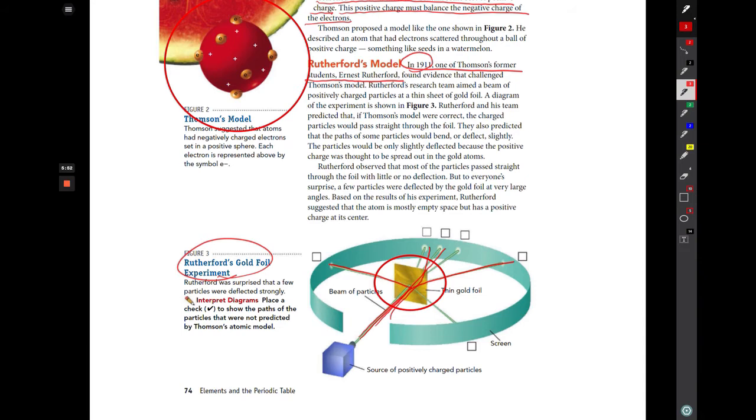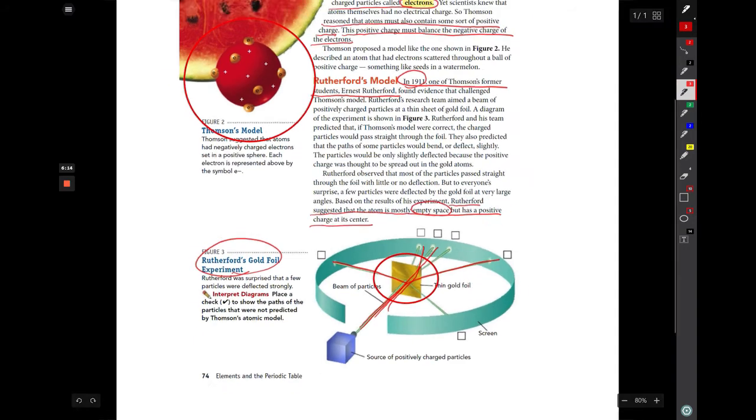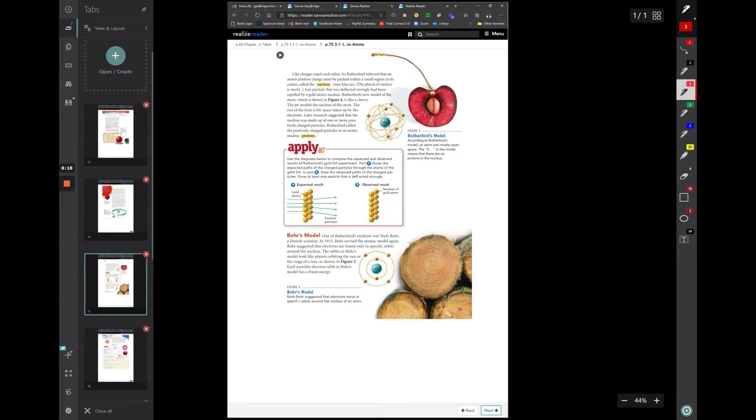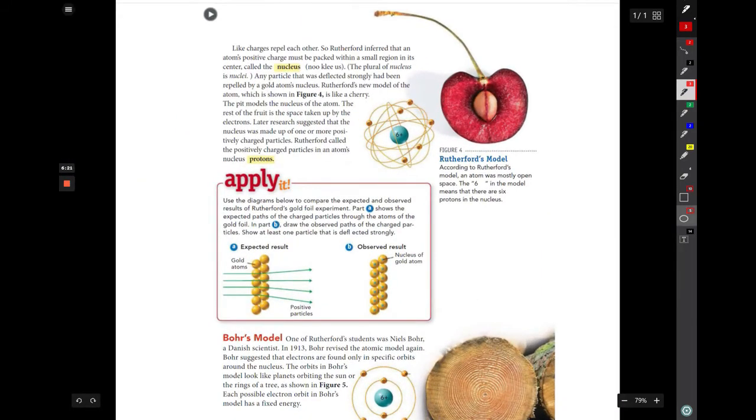So based on that experiment, Rutherford suggested that the atom is mostly empty space, but it has a positive charge at its center. Instead of Thomson's model, which says it's all kind of together, with positive stuff and electrons embedded in it, Rutherford suggested that it was mostly empty space, and that within that empty space is where the electrons were.